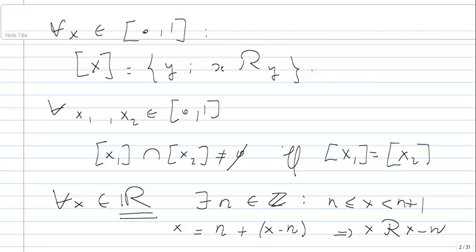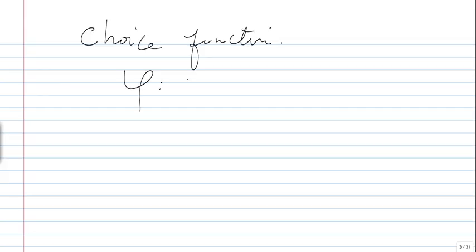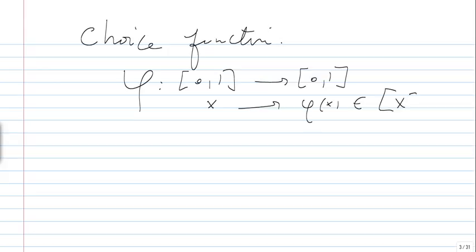Now what we want to do is define a choice function using the axiom of choice, phi from [0,1] into [0,1]. What I'm doing is taking an element in the class of x.